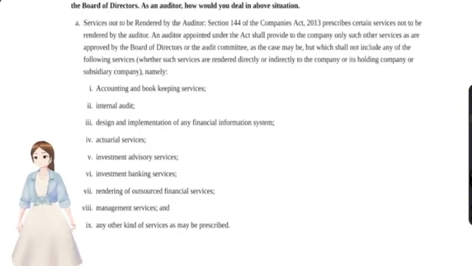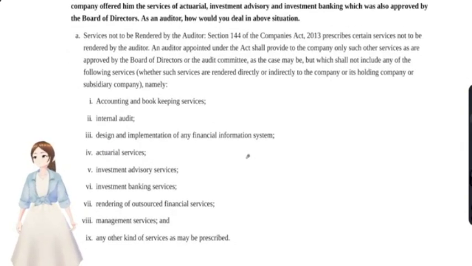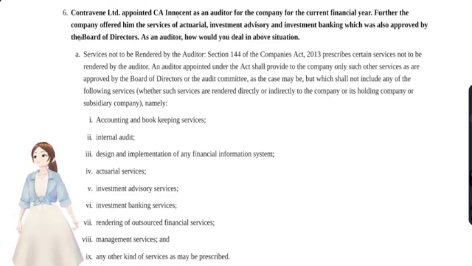Now we'll see our next topic. Next question. C Limited appointed CA Innocent as an auditor for the company for current financial year. Further, the company offered him services of actuarial, investment advisory and investment banking. Where have you heard of these kinds of services? Section 144, right? Yeah, under section 144. But a person who gives actuarial services, investment advisory and investment banking services, could he be appointed as a statutory auditor? No, he cannot be appointed, which was also approved by board of directors. Okay, as an auditor, how would you deal with the above situation?